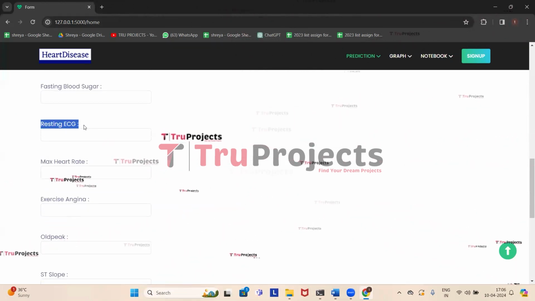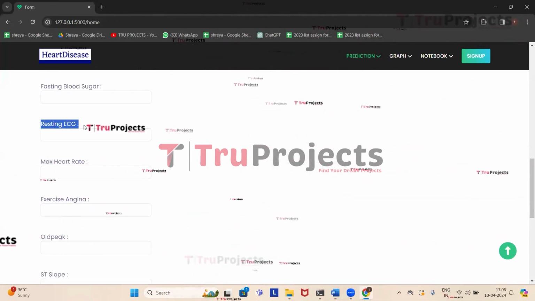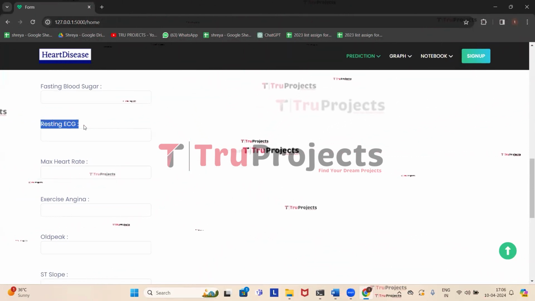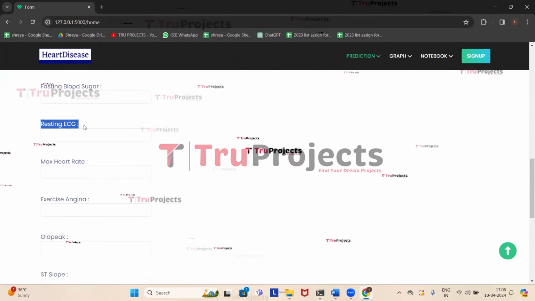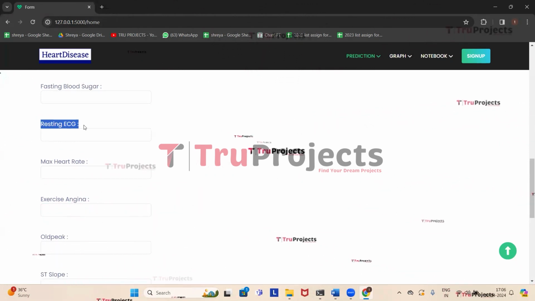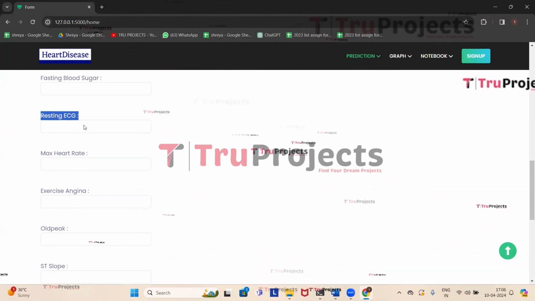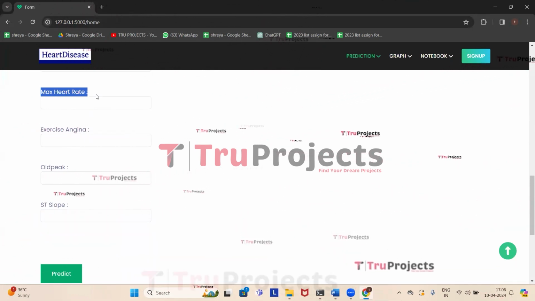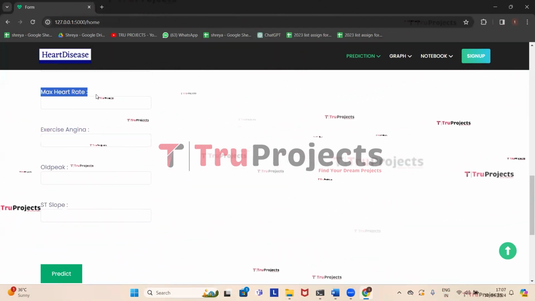The next one is resting ECG, which is resting electrocardiographic results. The results of an electrocardiogram taken at rest, providing information about heart rhythm and potential abnormalities. So the next one is maximum heart rate achieved. It is the highest heart rate achieved during exercise.